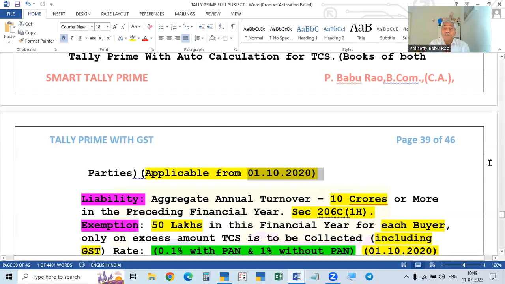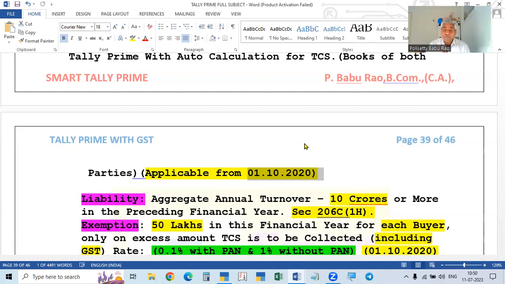If it is above 50 lakhs only, he has to collect, and on the excess amount only, not the total amount. Up to 50 lakhs, the collection of tax, TCS, is exempted. 50 lakhs to each customer, not all the customers. If the 50 lakhs is crossed for one customer, he cannot collect from all the customers. For that customer, he can collect above the 50 lakhs. The excess amount only you can collect. If it is 52 lakhs, we can collect on 2 lakhs only, not on 50 lakhs. 50 lakhs is completely exempted for that particular person.